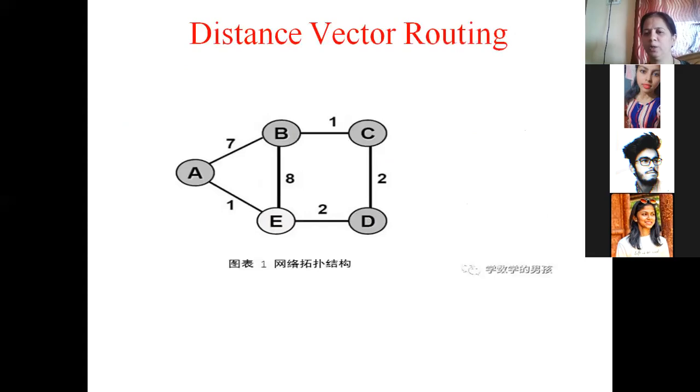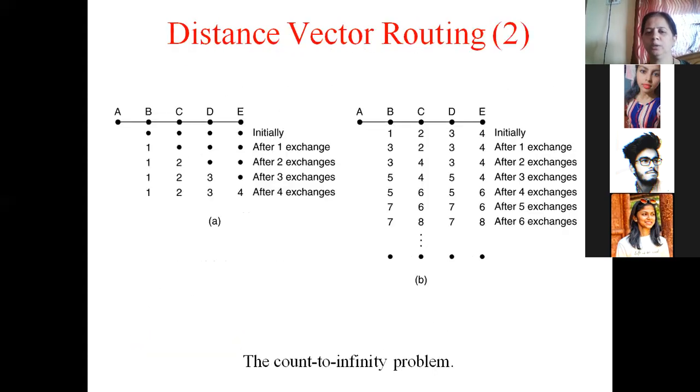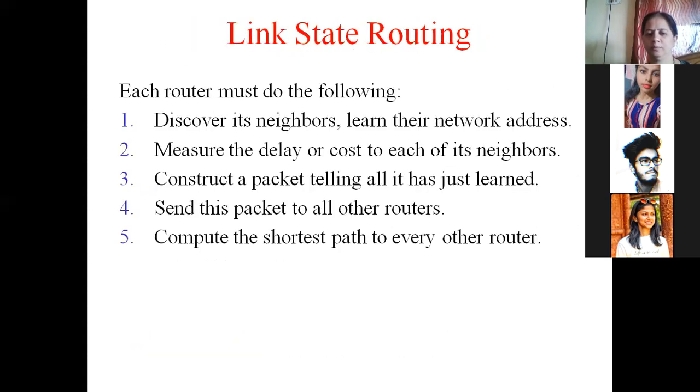If in distance vector routing you find any doubt, ask me. Or in link state routing also, if you have any doubts, you can ask. Out of these 5 steps, today I have covered only 2 steps: discover the neighbors and measure the line cost or the delay. Any doubt you have?